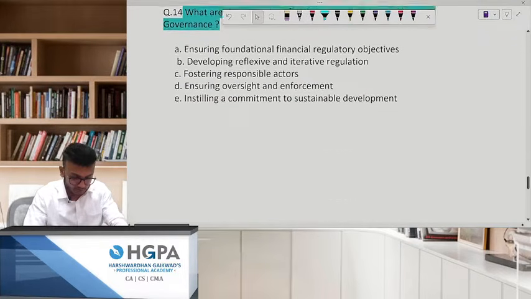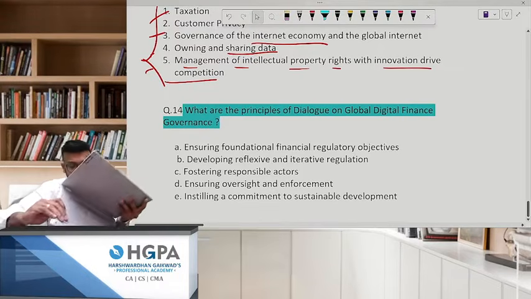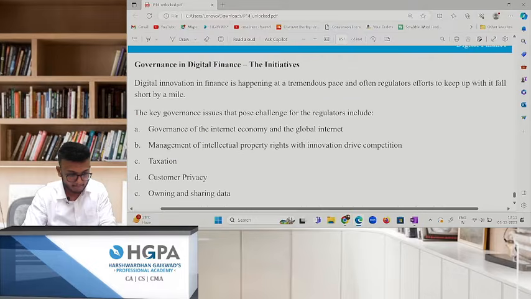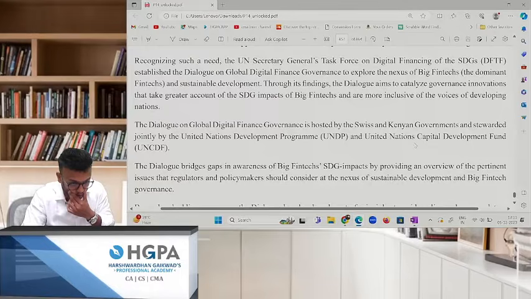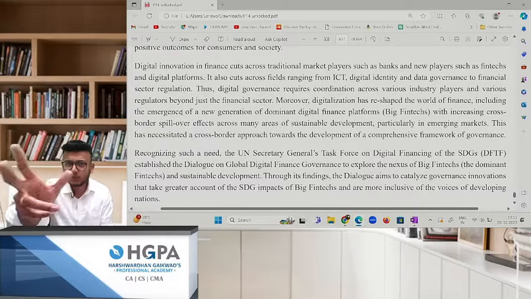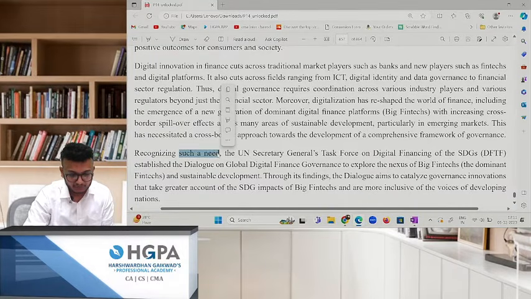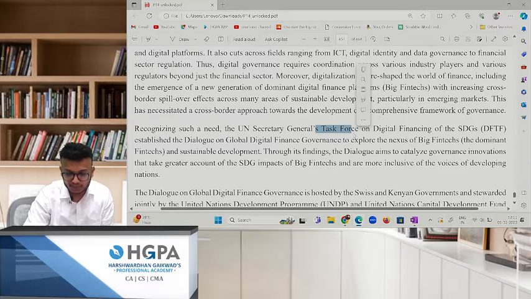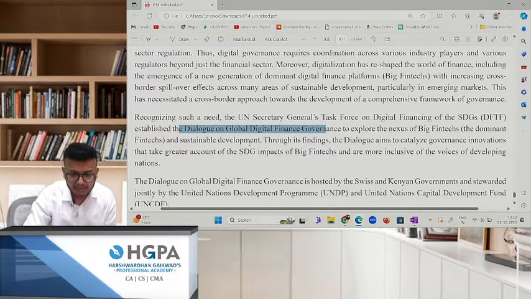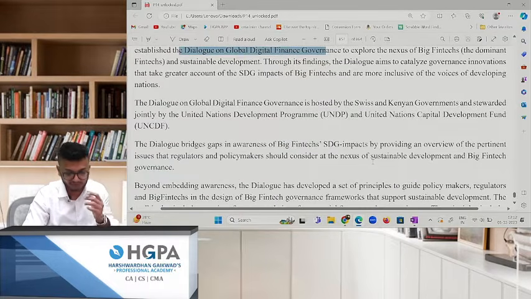Okay, and what is the last thing, which I'll read from the module. I brought a question over here, but I want to show you something. If you just go through your module, the last part: in the digital innovation space, recognizing such a need, the UN Secretary General Task Force on Digital Financing of the SDGs established, this is very important, the Dialogue on Global Digital Finance, to explore the nexus of big fintechs.